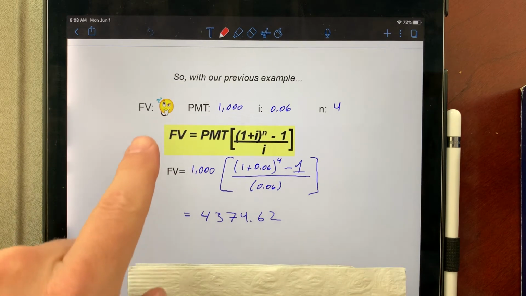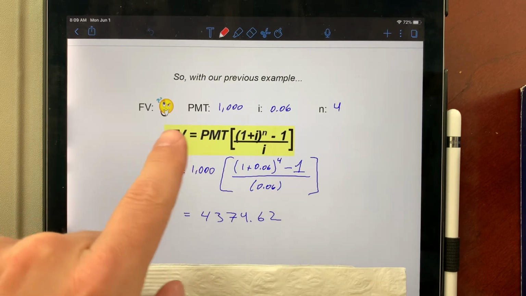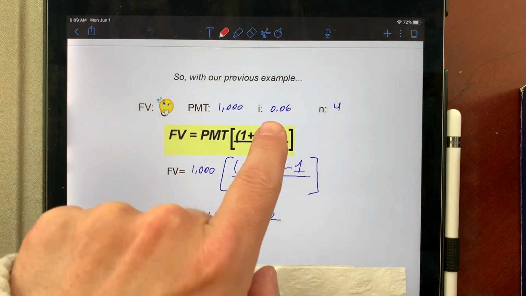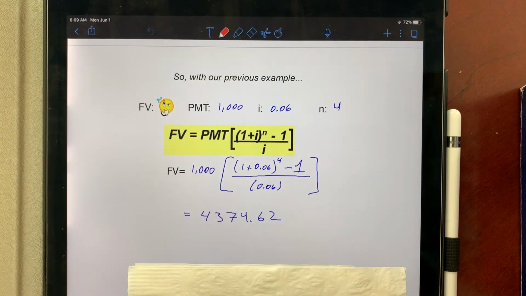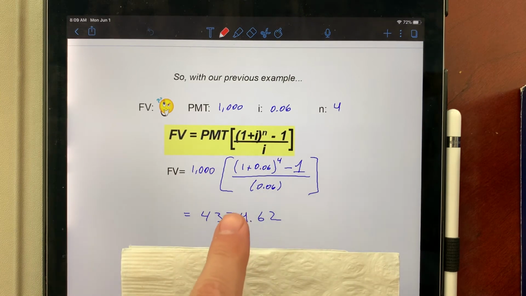On the example that we just did, the future value, we don't know what it is. The payment is 1,000. I is 0.06. Now we don't need to change that because 0.06 is the annual interest rate. So that's if they pay you 6% per year. And N is 4 because it's 4 years compounded annually. So how many years are there in 4 years? Just 4 years.